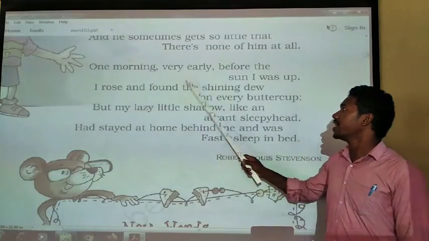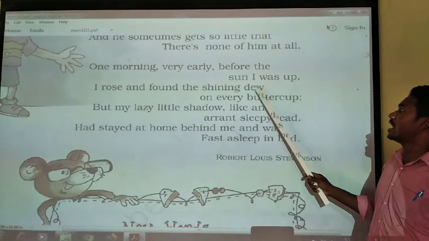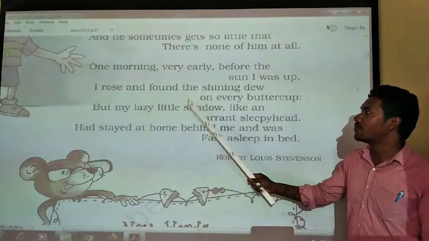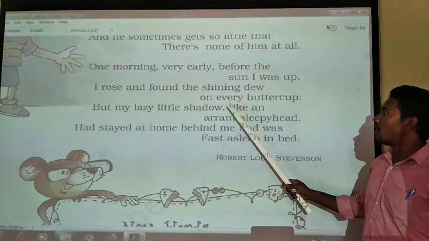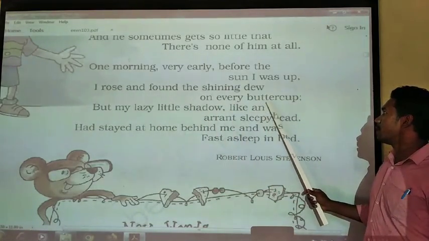One morning very early before the sun I was up, I rose and found the shining dew on every buttercup.